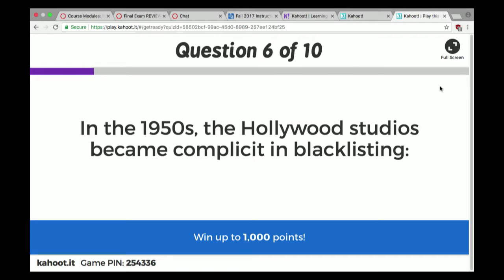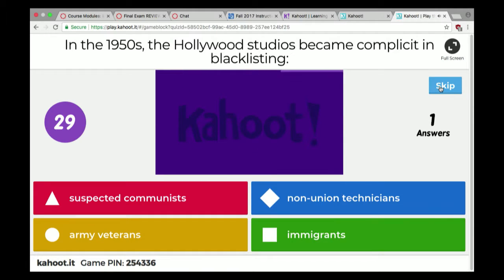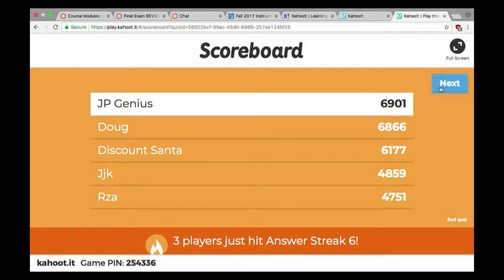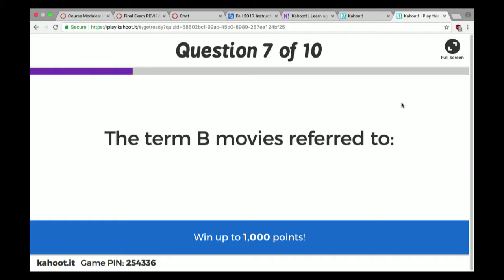All right. In the 1950s, the Hollywood studios became complicit in blacklisting. Seven people got it right. So blacklisting referred to suspected communists. That was 1950s Cold War paranoia. Everyone was afraid that communists were taking over the communication industries.